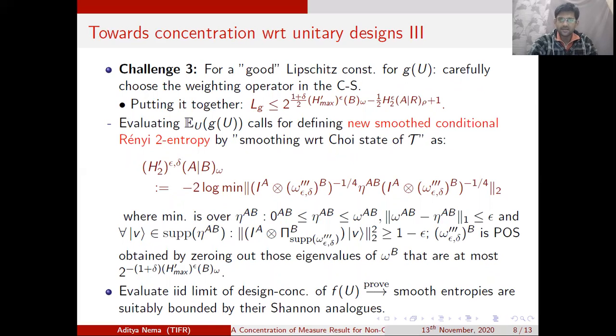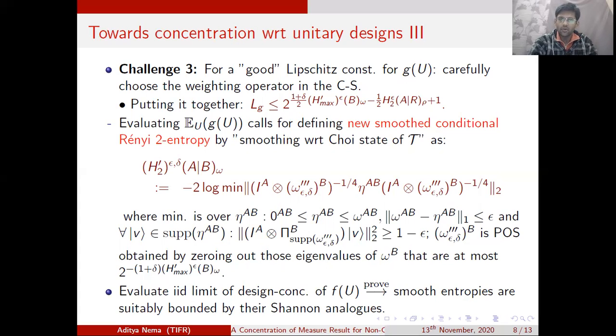So all these considerations tell us that the Lipschitz constant of the function g depends on these newly defined smoothed max entropy and the smoothed version of the vanilla conditional relative entropy of the system A with respect to the system R, evaluated with respect to the state rho AR, which was the input state.